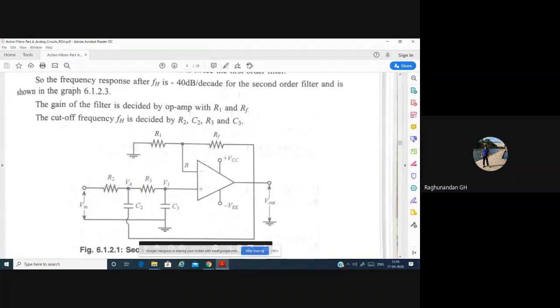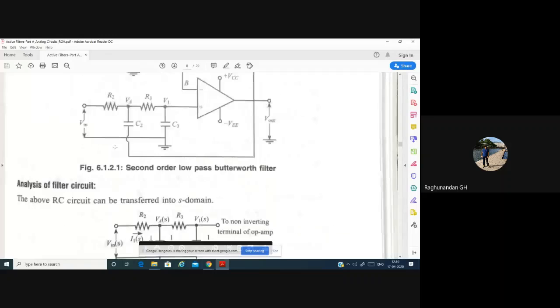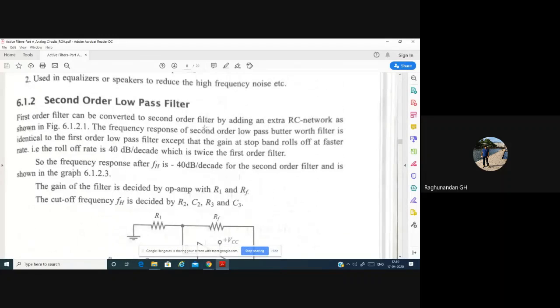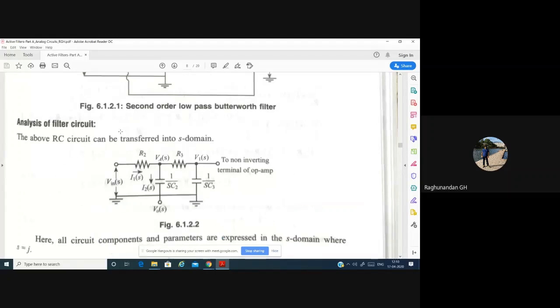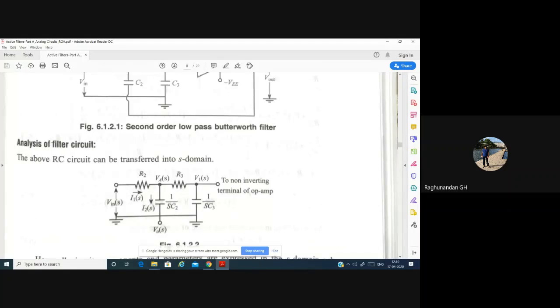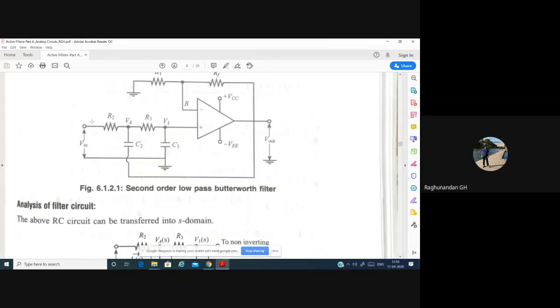We are using two RC pairs, and for the analysis of the second order low pass filter you have one derivation. It can be asked also. Till now it has not been asked, but it can be asked this time, so let us study it anyhow. It is just a mathematical analysis, nothing much technical, just substitution.